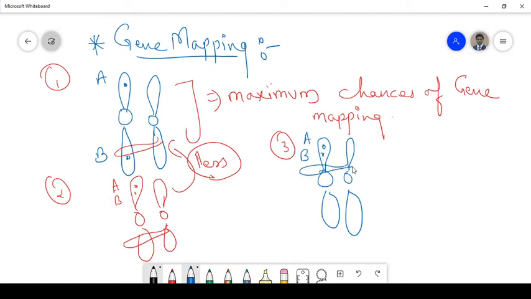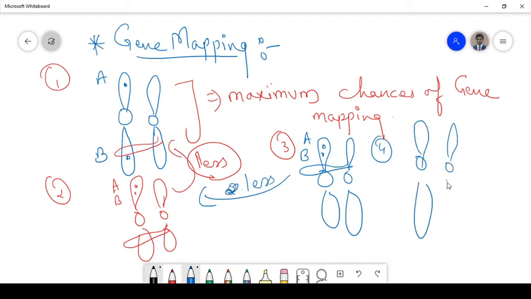Now what if the linkage occurs? Again the chances will be less compared to the second part. But what if the fourth condition takes place, exactly over here? Then there are even fewer chances of gene mapping as such.